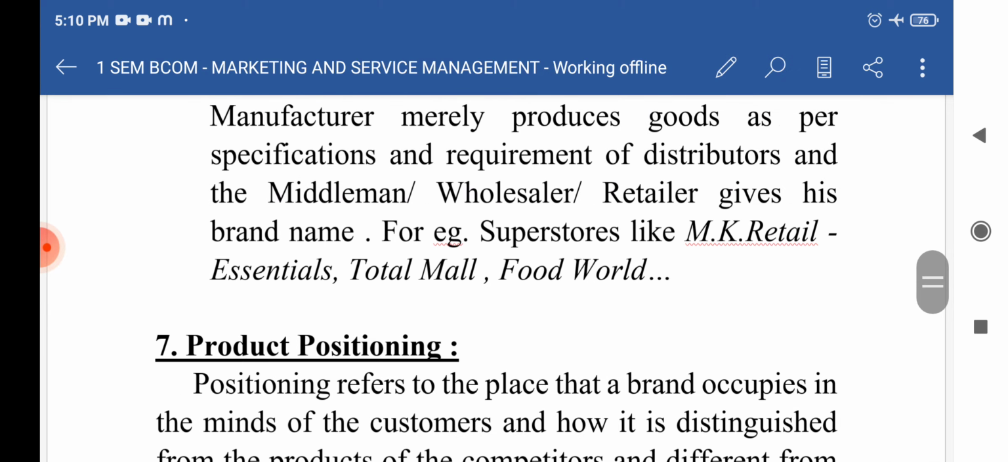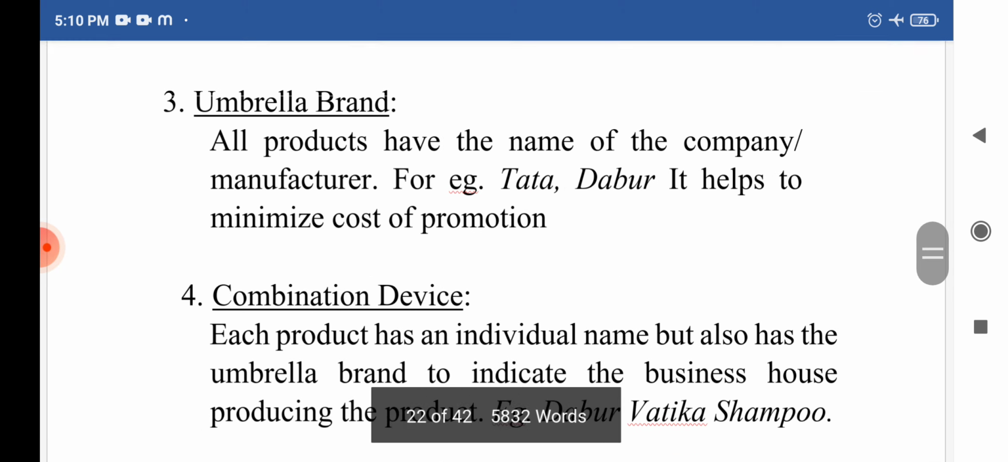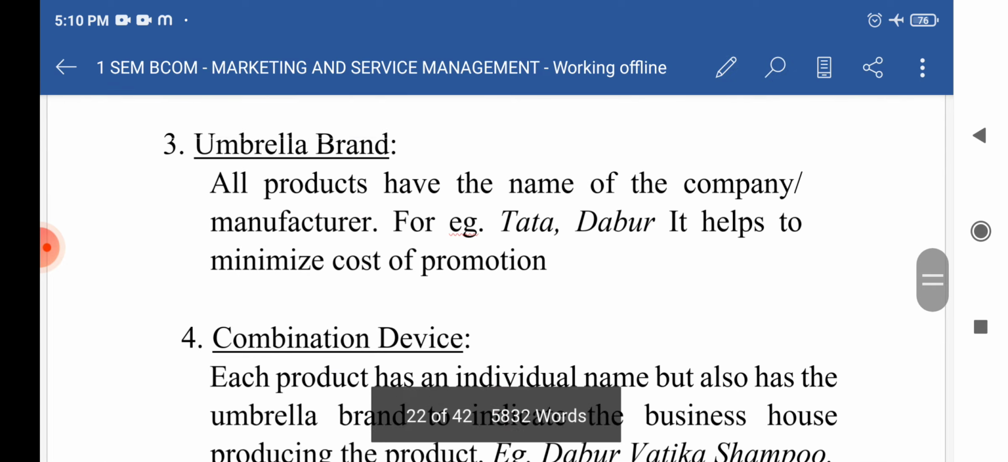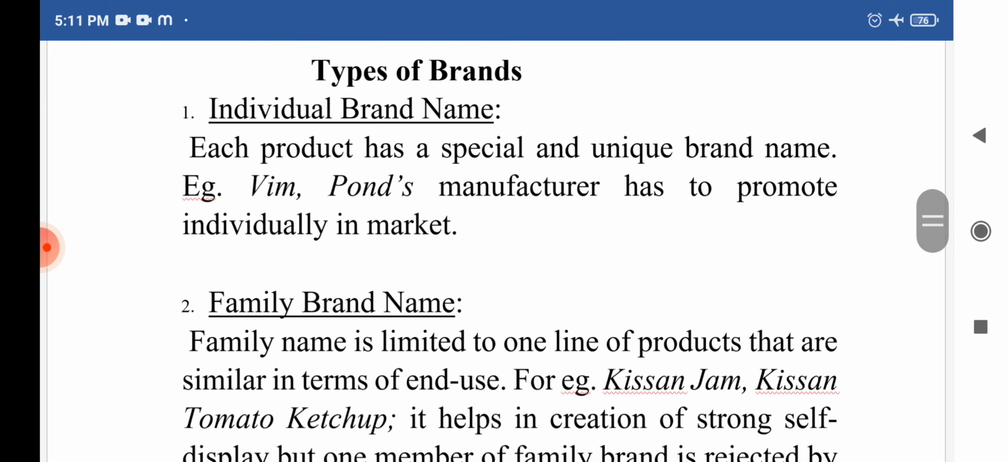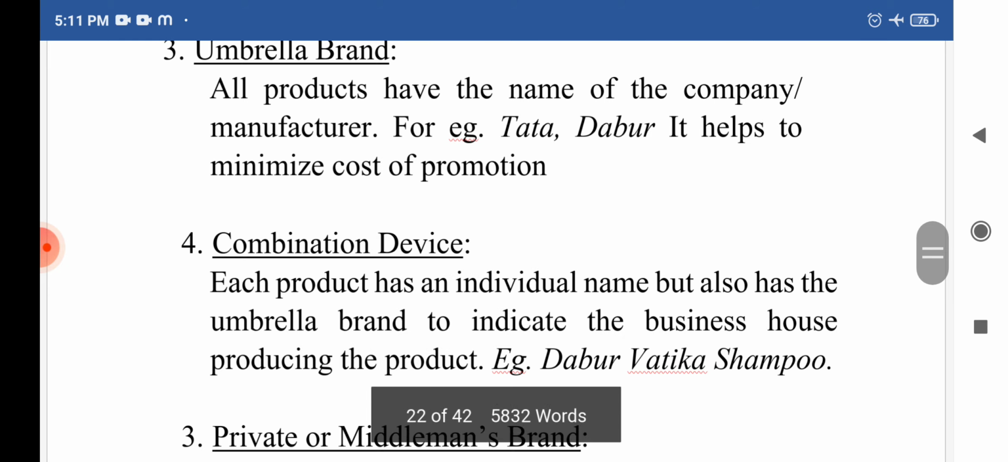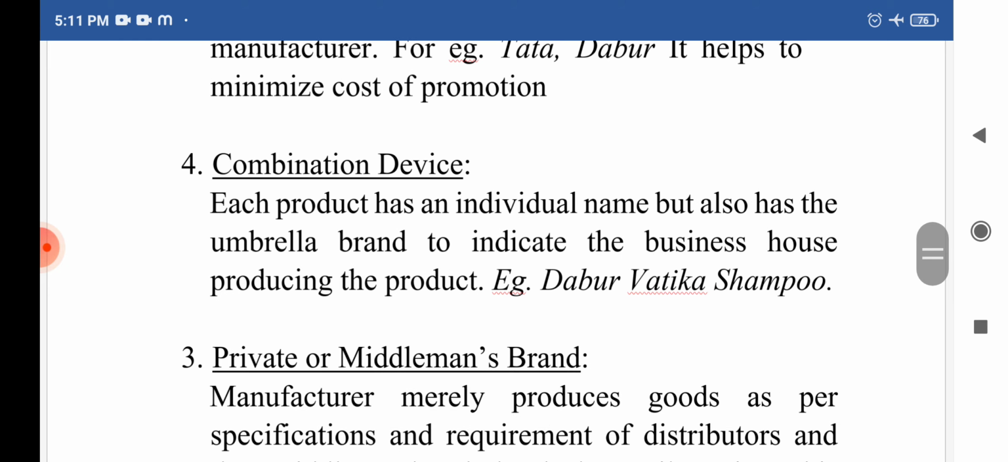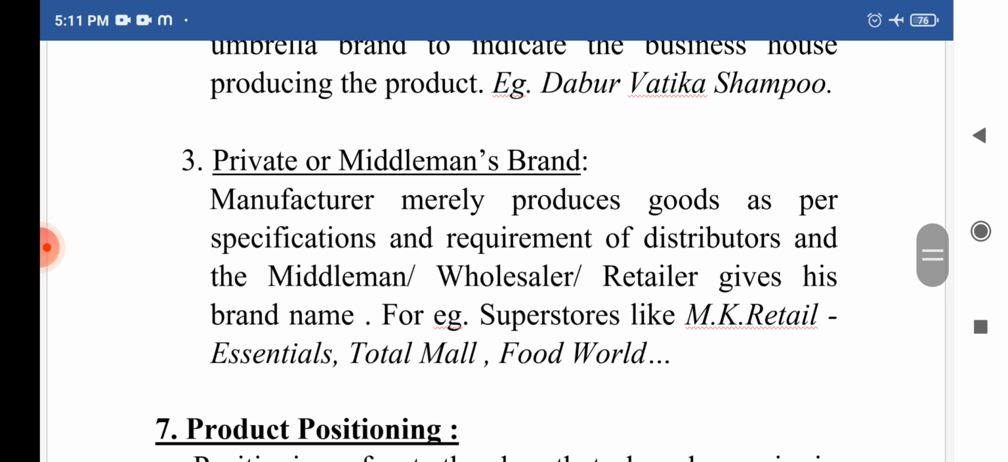Okay, so there are a total of 5 types of brand. First one is individual brand, then family brand, third one is umbrella brand, fourth one is combination brand, and the fifth one is private or middleman brand.